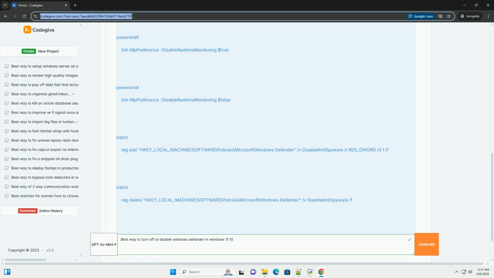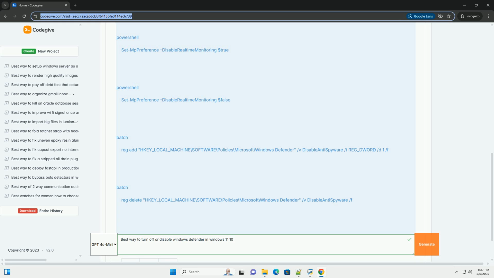Important note. The Group Policy Editor is not available in the Home editions of Windows 10 and 11. You'll need Windows 10 or 11 Pro, Enterprise, or Education to use this method. Steps. 1. Press Win plus R to open the Run dialog. 2. Type gpedit.msc and press Enter.